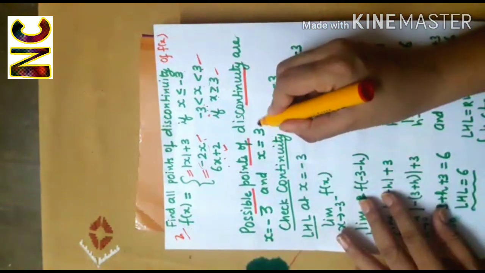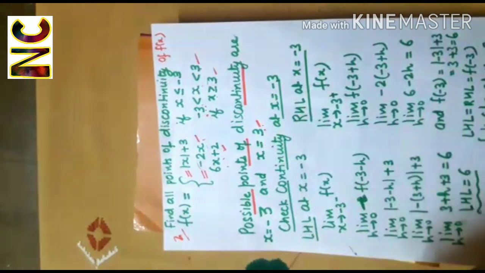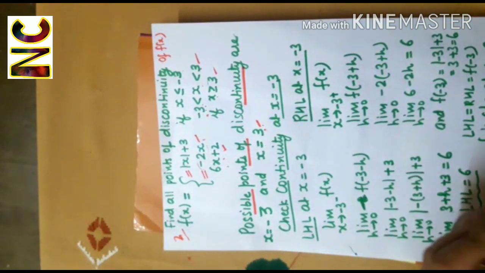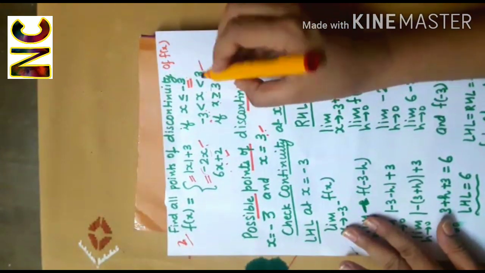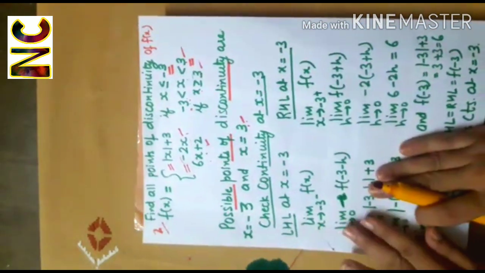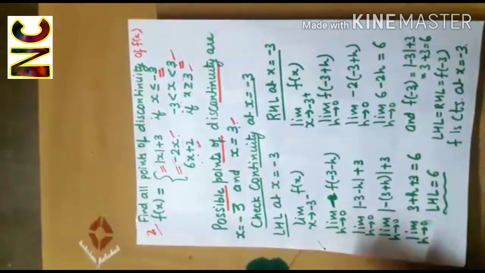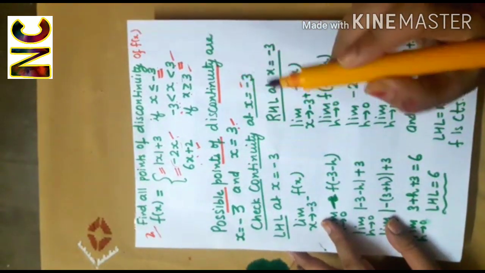So minus 3 and plus 3 are the possible points of discontinuity. So we will check the continuity of the function at these 2 points. So let's check the continuity at x equal to minus 3.